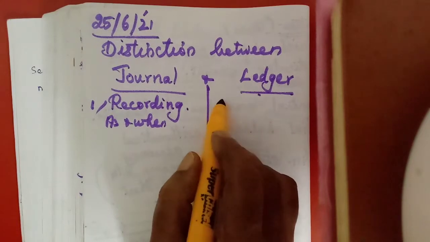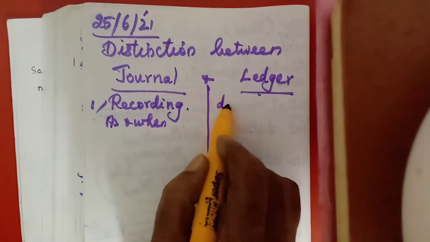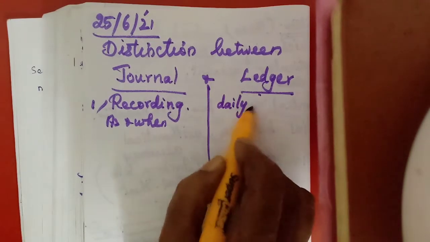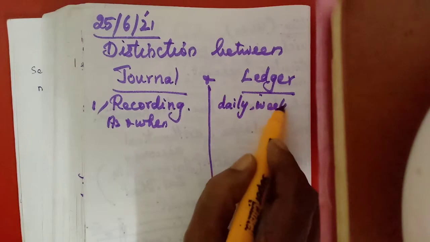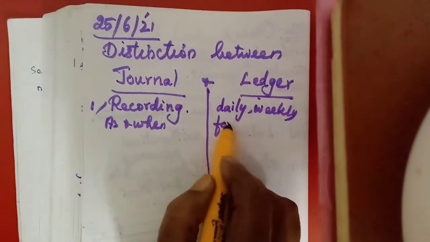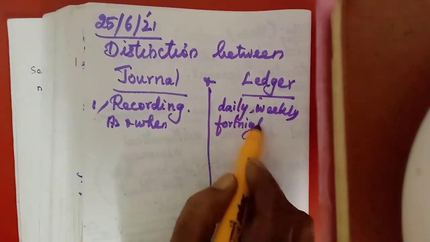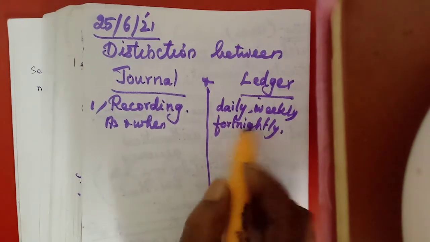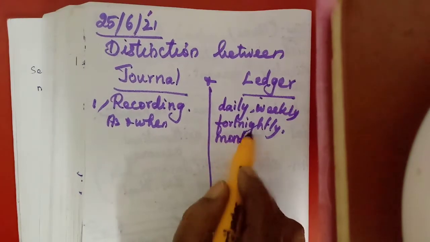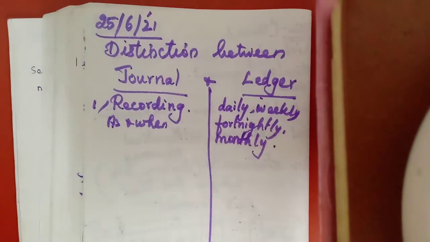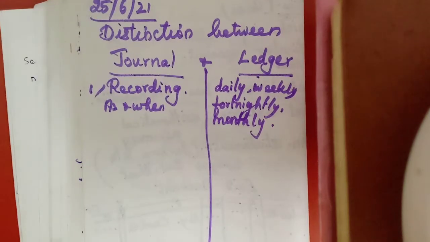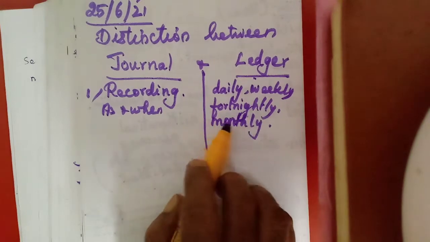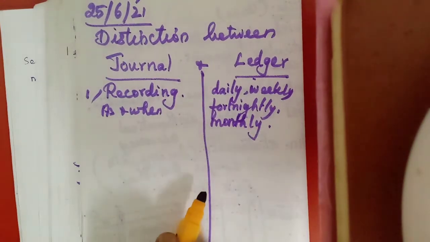Then when we make the posting in the ledger accounts from the journal entries, they will post either daily, at the end of the day, or they may post weekly or fortnightly. Fortnight means in 2 weeks, or maybe monthly also. Monthly surely they will balance it. So either daily they will post in the ledger, or weekly, fortnightly or monthly.